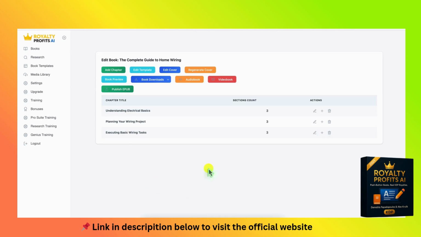And then also, I think it's game changing that they have the auto publish feature, where you can have everything done in Royalty Profits AI and then push a button and it automatically will bring everything over. I can't demonstrate, and plus I don't have an Amazon KDP account because it got banned.